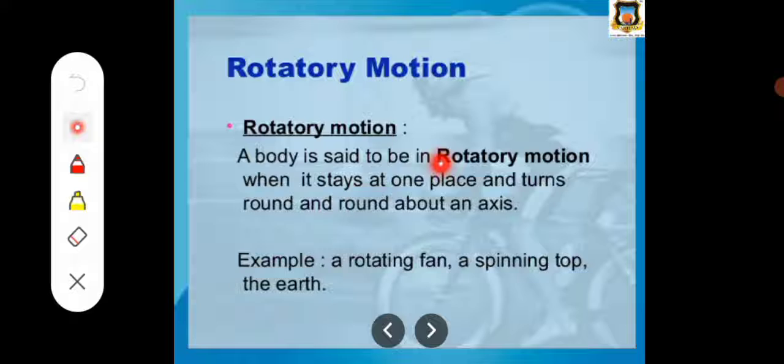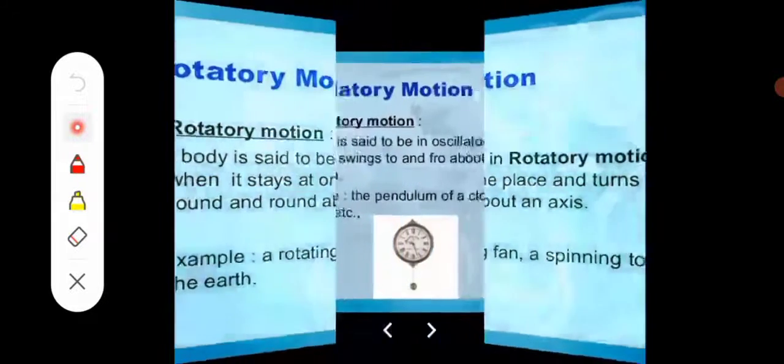When we say that the body is in rotatory motion or rotation motion, a body is said to be in rotatory motion when it stays at one place and turns round and round about an axis. At that time we say that the body possesses rotatory motion. The examples are the rotating fan, a spinning top and the earth. So these are all examples of rotation motion.